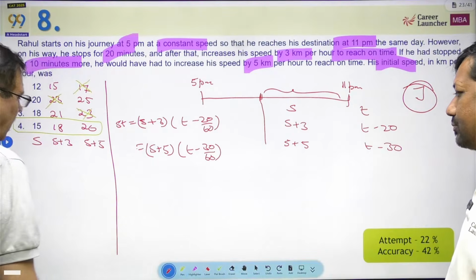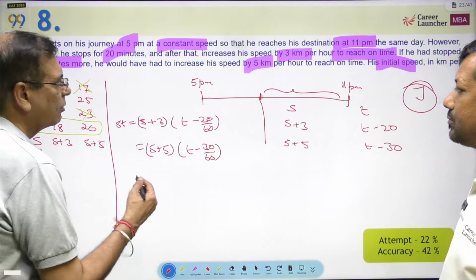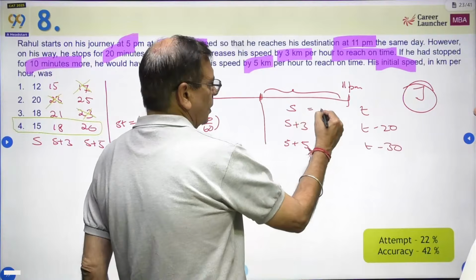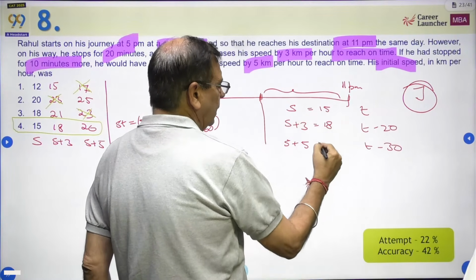So I will say, let me assume speed is 15. If speed is 15, what does that mean? 15, 18, and 20.